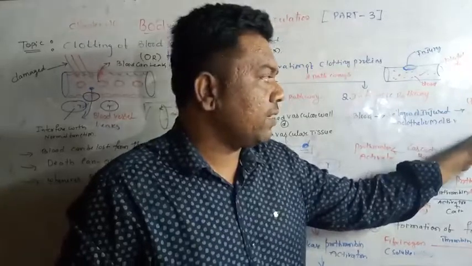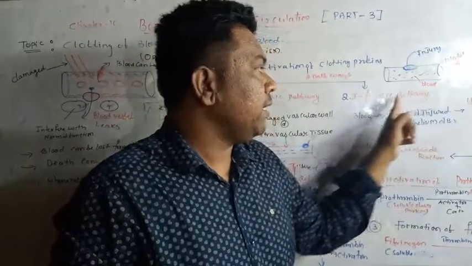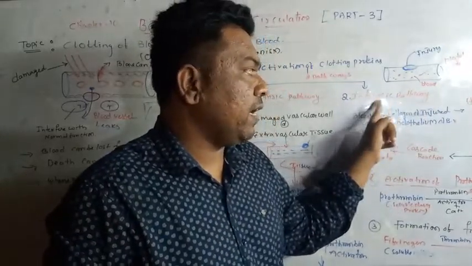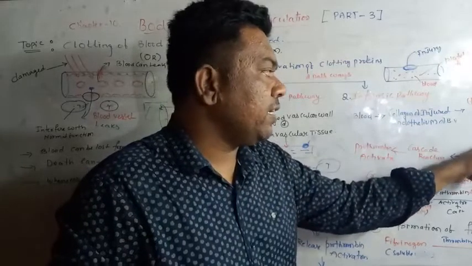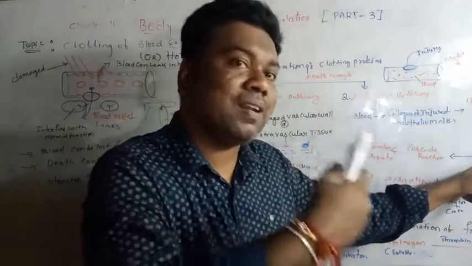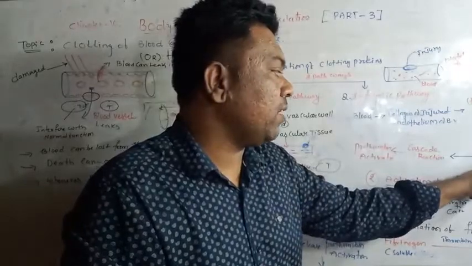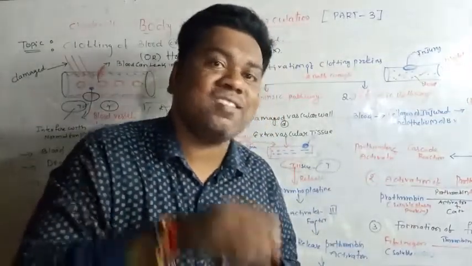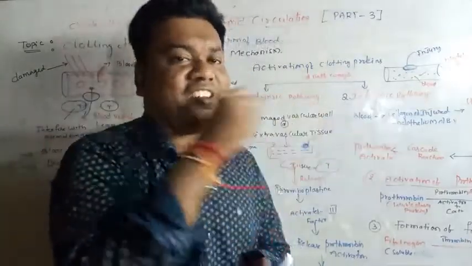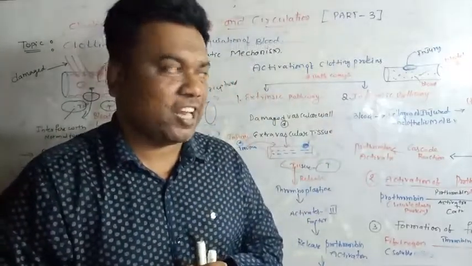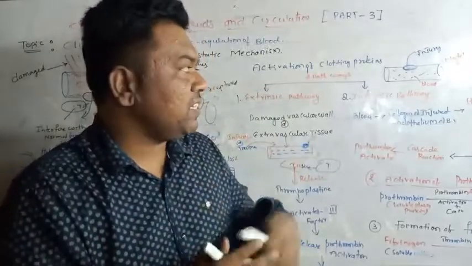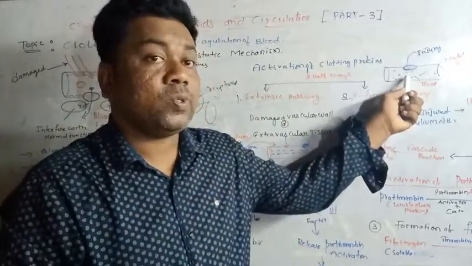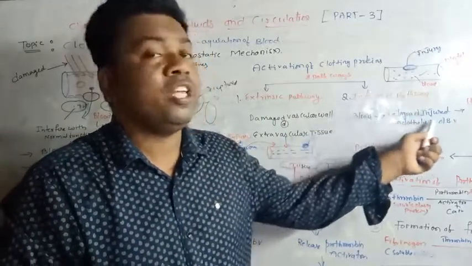So this Hageman factor is released by the intrinsic pathway, and that Hageman factor activates another blood clotting factor, and these blood clotting factors carry the cascade reaction. What is the meaning of cascade reaction? Fast reaction. Whenever the blood vessel is rupturing, it damages the endothelia of the blood vessel.